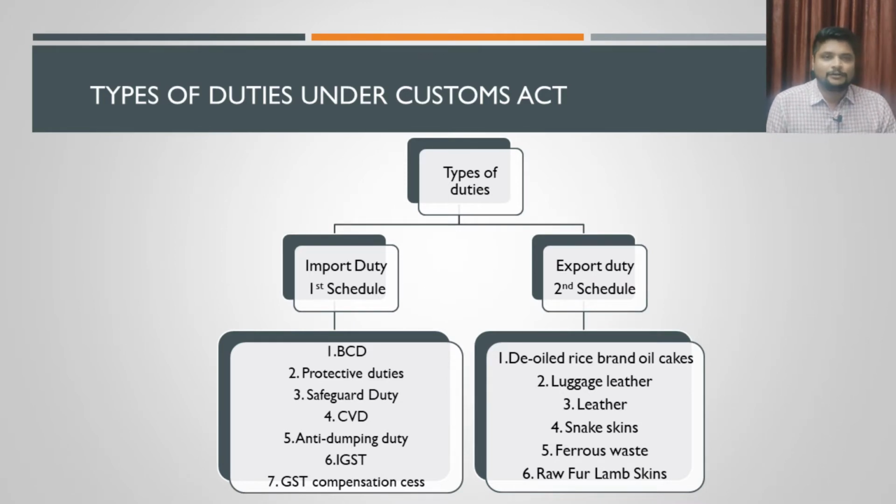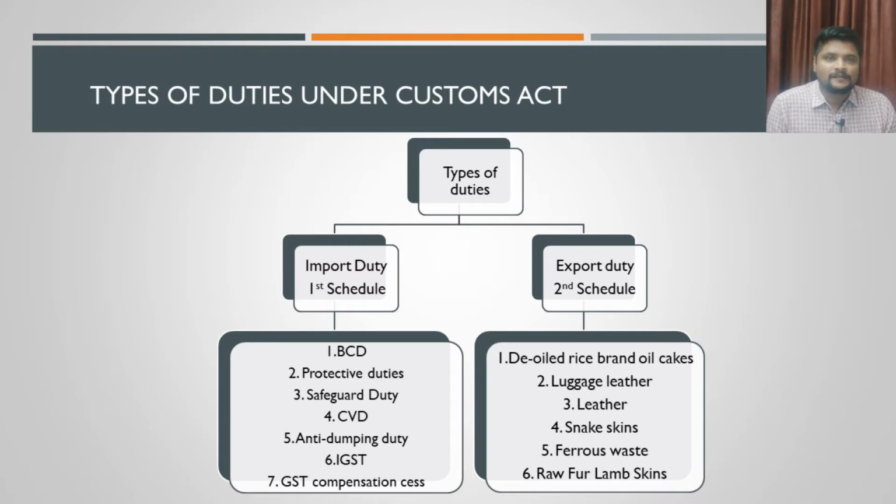The types of duties under the customs act can be broadly categorized under two heads. One is the import head, that is duties that are levied on imports. Second is duties that are levied on exports. Duties levied on imports are called import duties. Duties levied on exports are called export duties.